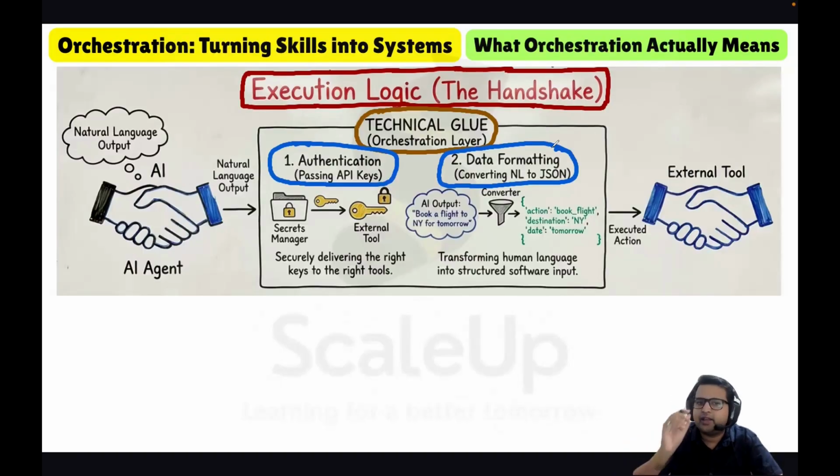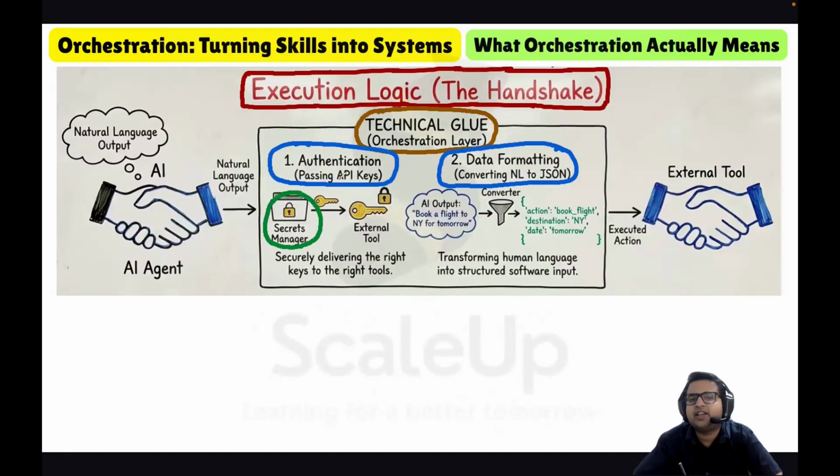The orchestration layer also takes care of the execution logic, and in particular the authentication, wherein it is responsible for passing the right API keys to the right tools. If we talk about third party tools, they might need some API keys, and in our agentic AI system there might be a secret manager containing all the API keys.